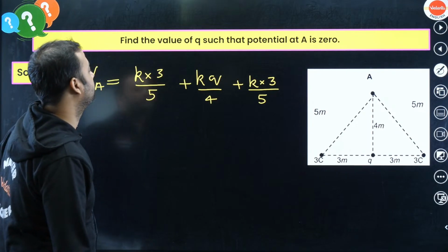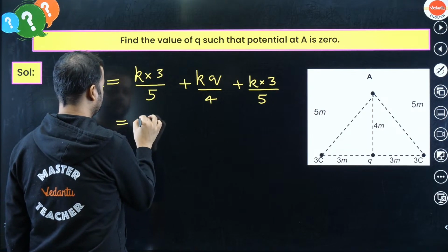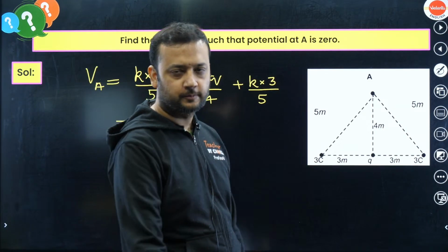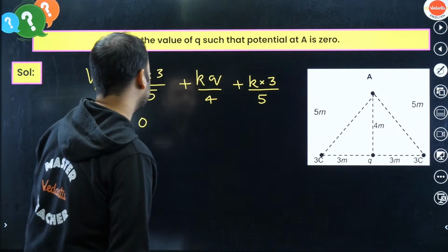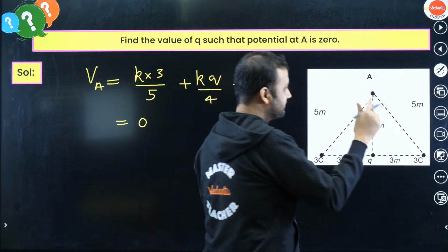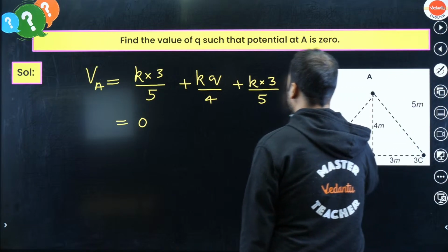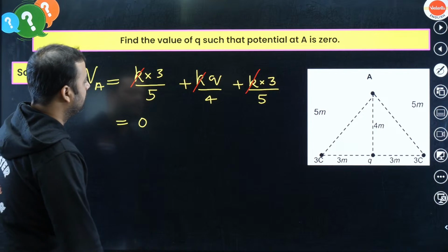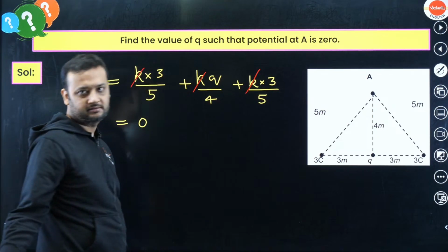Okay. So net potential should be 0. You should equate it to 0. This is what you should do ideally. Simple life, no problem, no tension. So you can say that K is going to get cancelled. Whatever is getting cancelled, cancel it. Do not be burdened. So K gone. So 3 by 5 plus 3 by 5, 6 by 5.